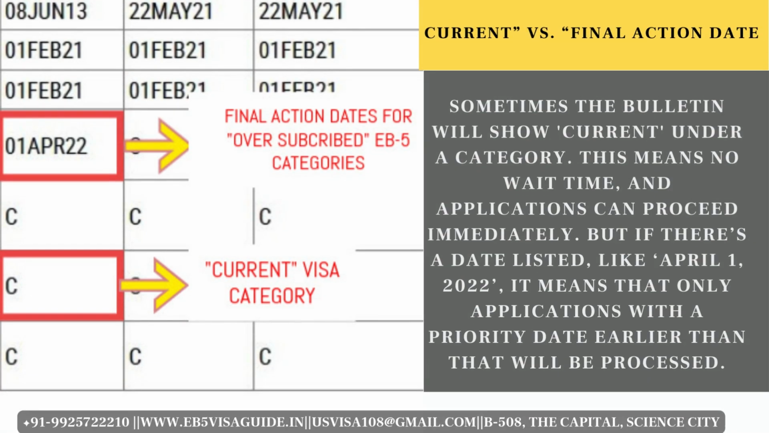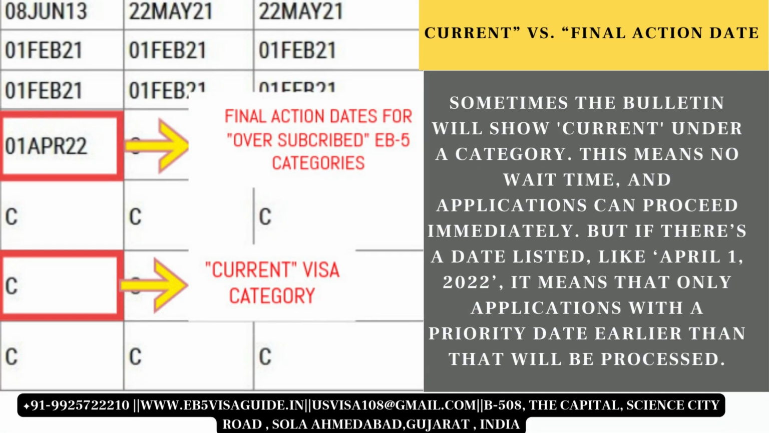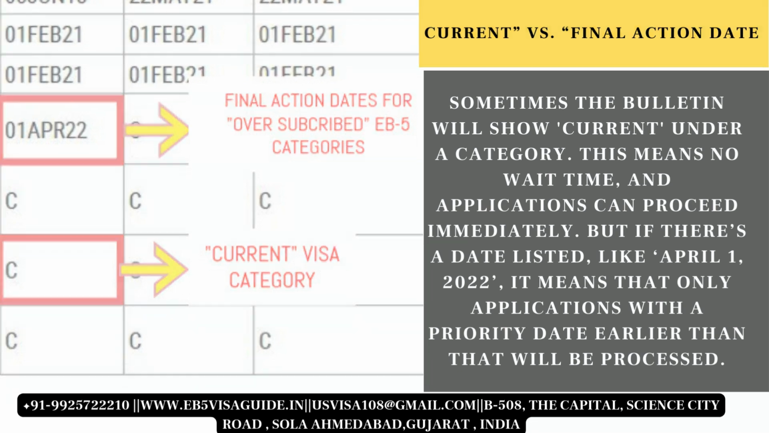Current versus final action date. Sometimes the bulletin will show current under a category. This means no wait time and applications can proceed immediately. But if there's a date listed, like 1st April 2022, it means that only applications with a priority date earlier than that will be processed.